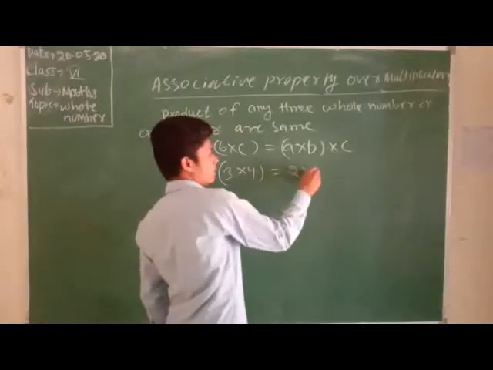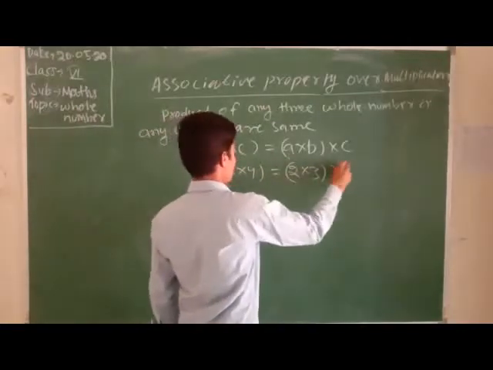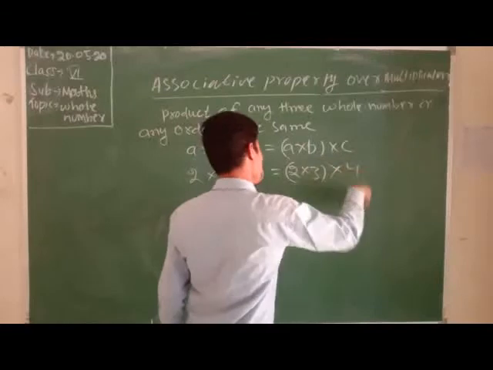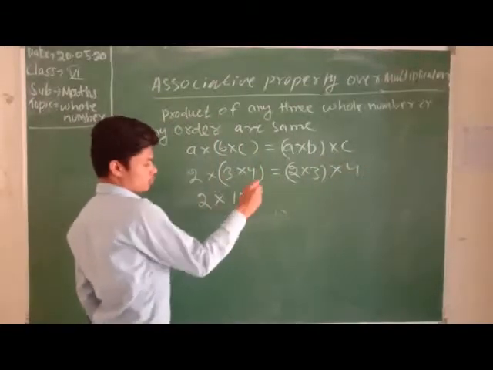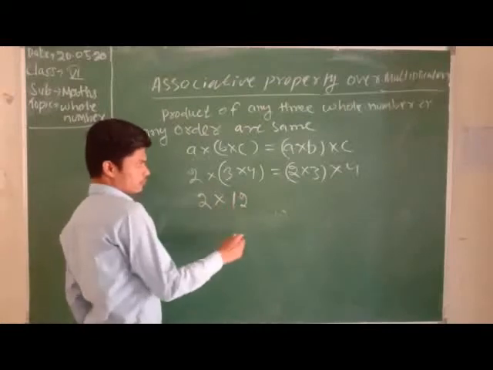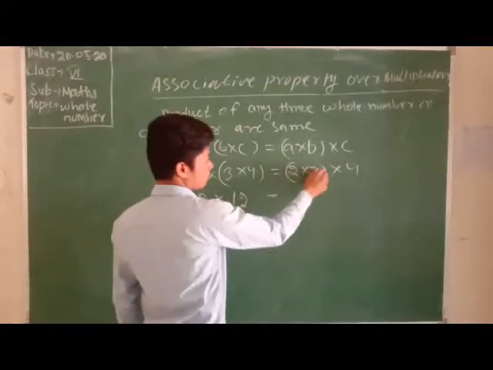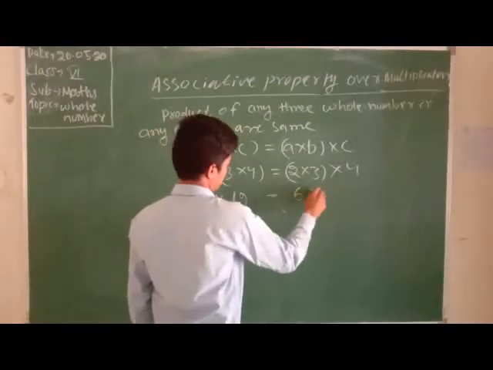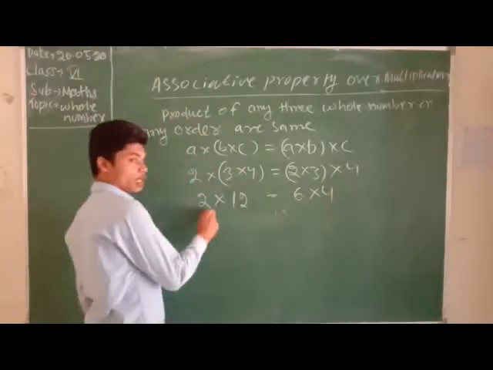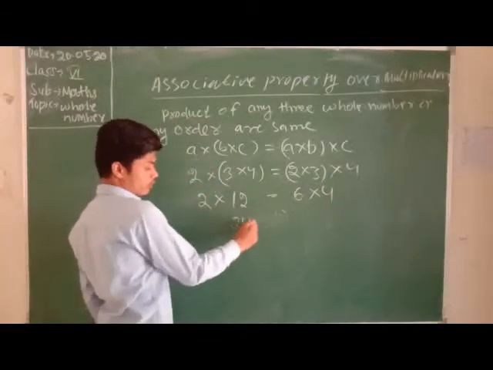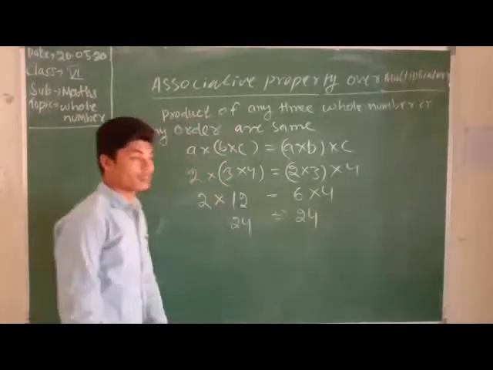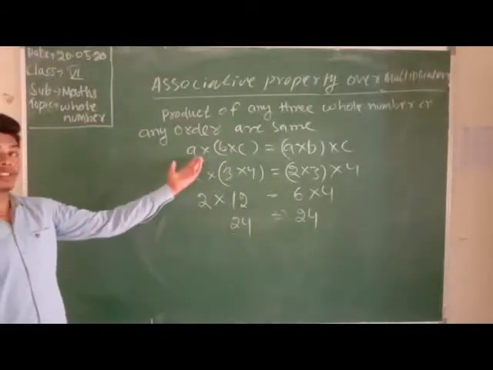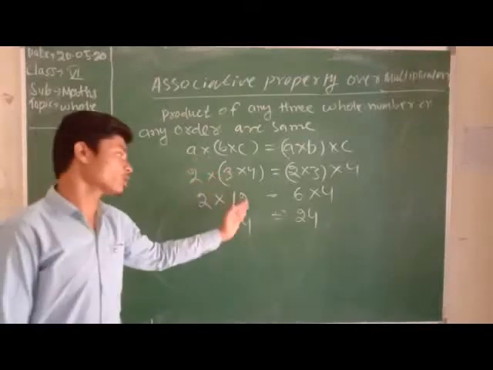Then 2 into 3 into 4: 2 into 3 is 6, 6 into 4 is 24. Both sides come the same. We changed the order also, and we got the same answer on both sides.